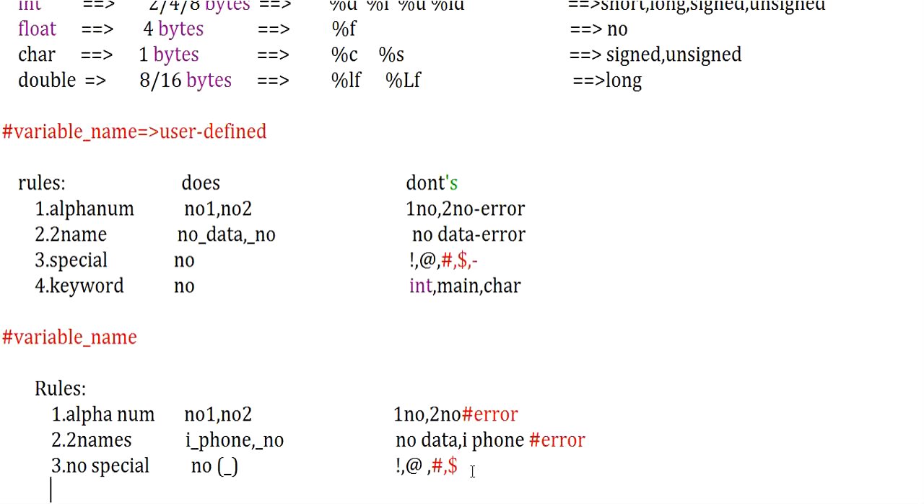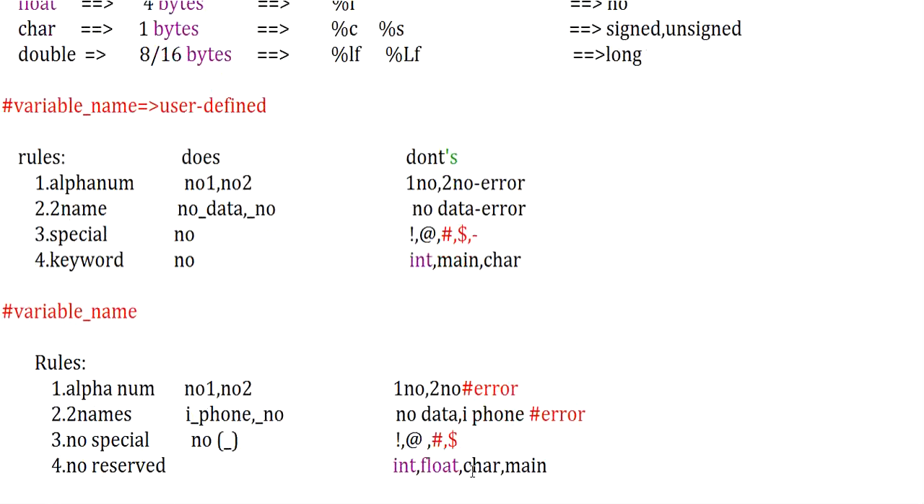And next, no keywords are allowed. No keywords or reserved words. Reserved words in the sense, right now we are seeing certain keywords: int for integer, float for representing a float value, char for representing character, and main for representing your main function. All those things are predefined names. These predefined reserved words or keywords cannot be given for a variable name. Apart from these elements, you can give your own variable name which follows this rule.